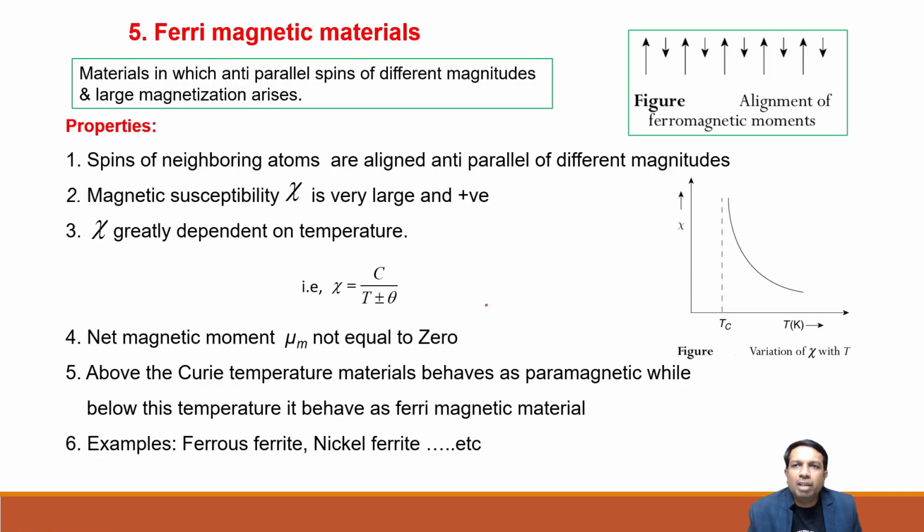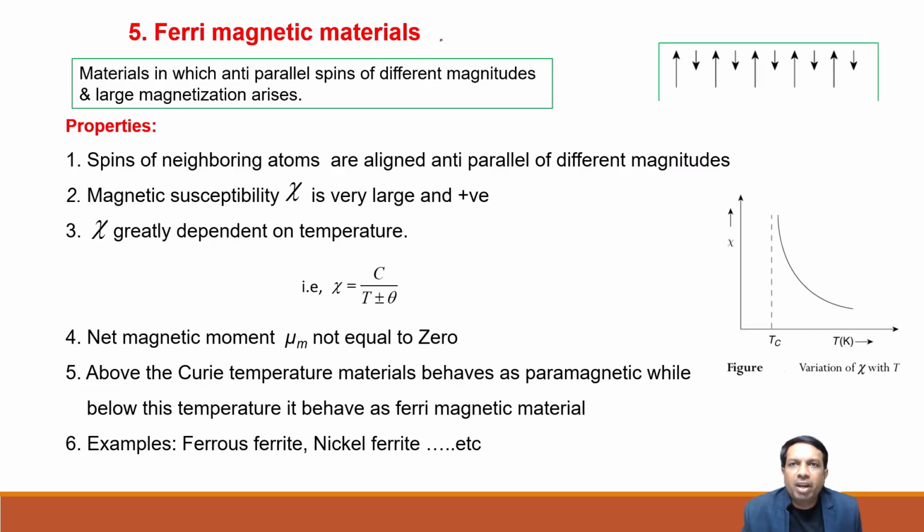And ferrimagnetic materials are materials in which anti-parallel spins of different magnitudes give rise to large magnetization. Here, spins of neighboring atoms are aligned anti-parallel, but their magnitudes are different. Magnetic susceptibility is very large and positive.